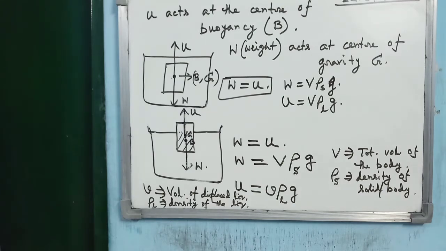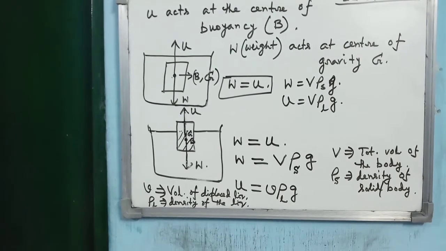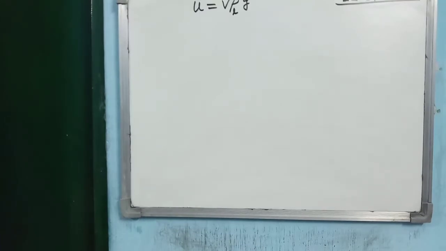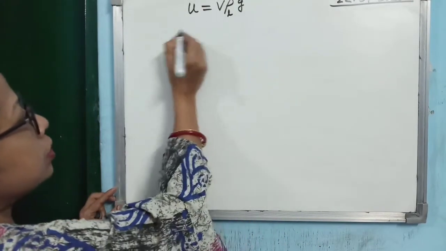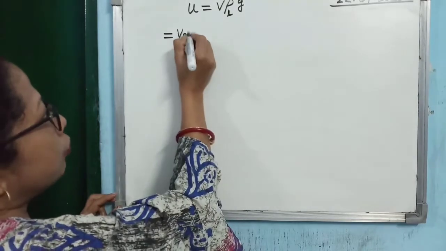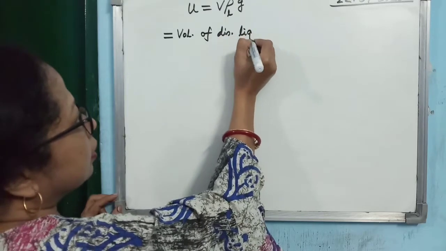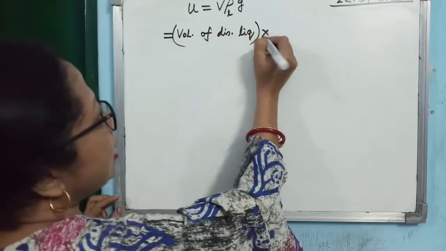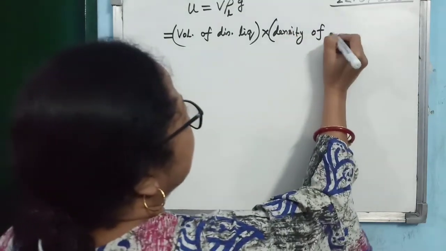Then you can remember all the important points related to the topic. Now you see what relation you have got: upthrust is equal to V into rho L into G. So I'm just writing in sentence. V is what? Volume of displaced liquid. Then rho L is what? Density of the liquid.